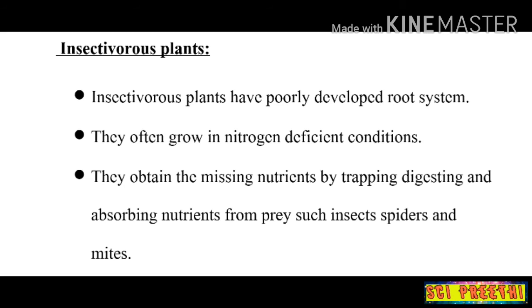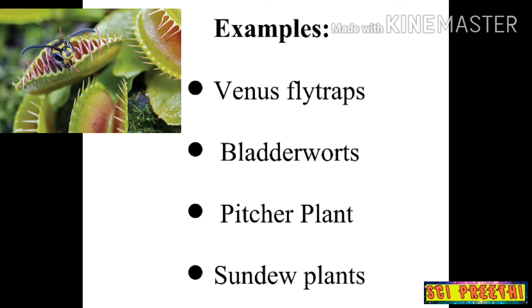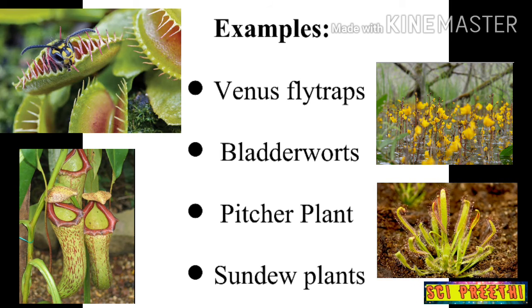Insectivorous plants have a poor root system and they will grow in nitrogen deficient conditions also. So how will they obtain the nutrients? They obtain the nutrients by trapping, digesting and absorbing nutrients from prey such as spiders, insects, etc. Examples of insectivorous plants are Venus flytrap, bladderwort, pitcher plant and sundew.